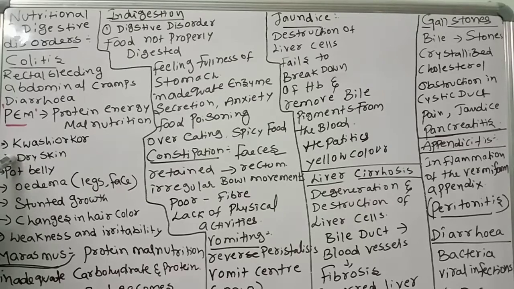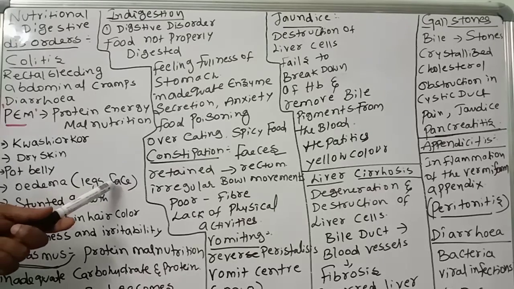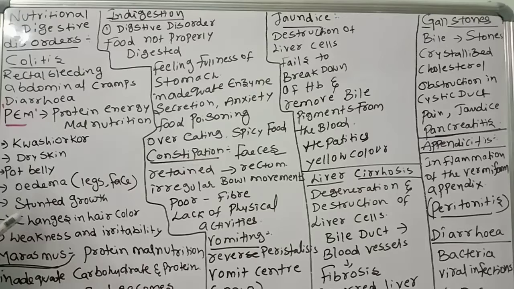In kwashiorkor there is dry skin, a pot belly like a pot, and edema on the legs and face. Stunted growth, changes in hair color, weakness and irritability are the common symptoms of kwashiorkor.